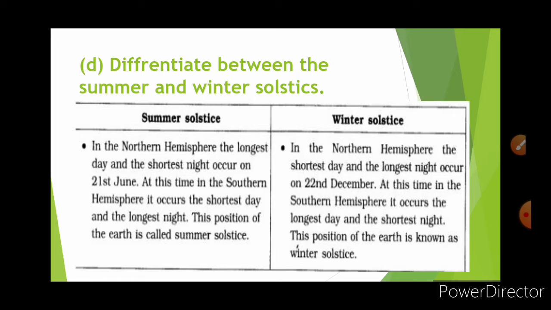In summer it is 21st June and in winter it is 22nd December. At the same time in the southern hemisphere, there is the shortest day and longest night in the summer solstice, whereas in the winter solstice in the southern hemisphere, the longest day and shortest night occur. Okay, the difference is very clear.